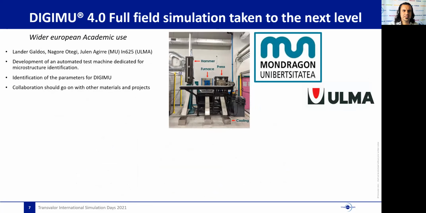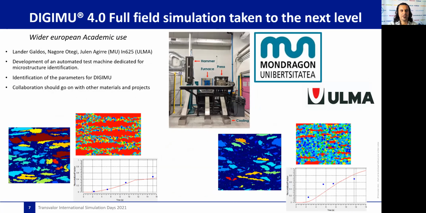During the last years, we have intensified and widened our academic collaborations. For example, Mondragon University has worked on the development of an automated microstructure testing machine. The PhD student could provide us numerous accurate EBSD data of the microstructural evolution of Inconel 625 in controlled conditions. We could use them to generate a corresponding DigiMu material file, and our collaboration will go on to test this material file on real industrial processes. The collaboration will also go on identification for other alloys.